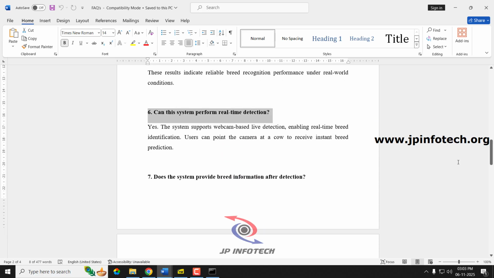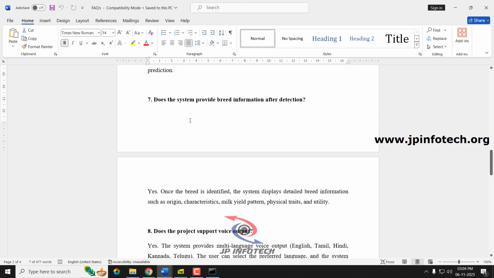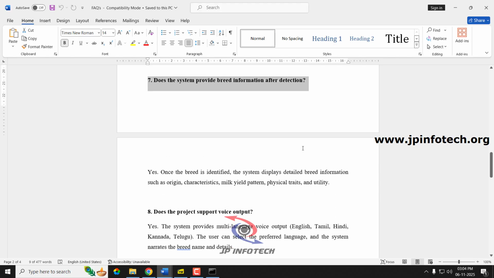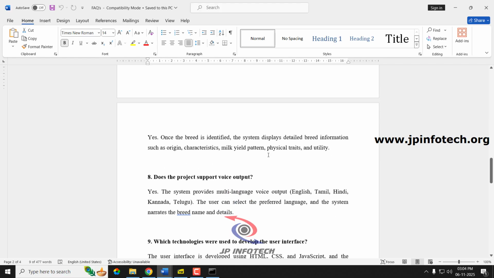Next question, can this system perform real-time detection? Yes, that is the main objective and that is the enhancement of the existing system. So we have developed webcam based live detection, which will be detecting in a real-time way. Next question, does the system provide breed information after detection? Yes, for the image type we have included the breed identification, and also it gives the voice information.